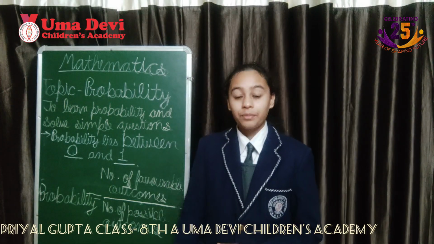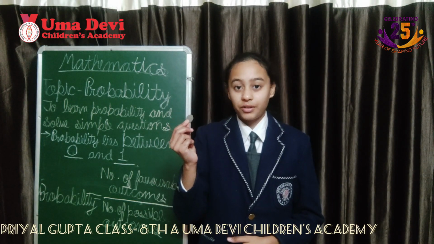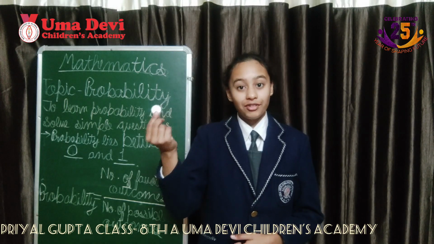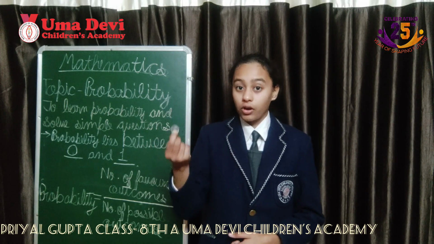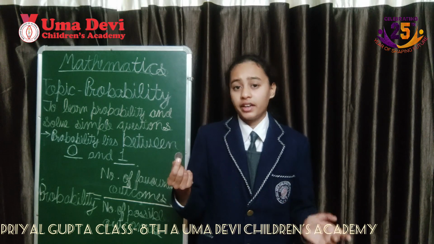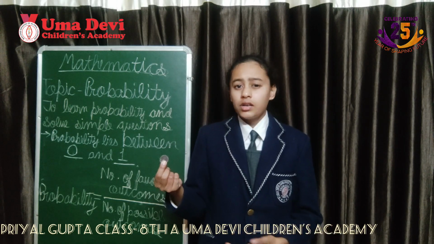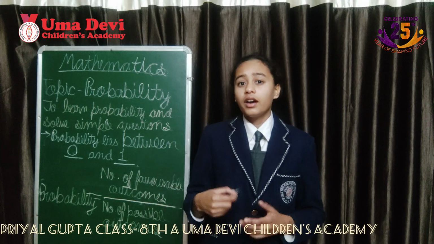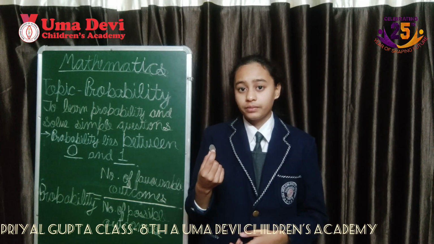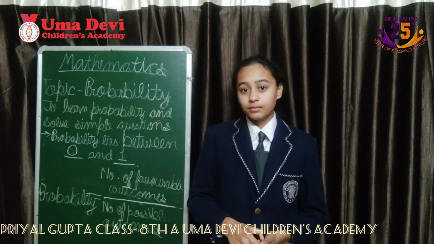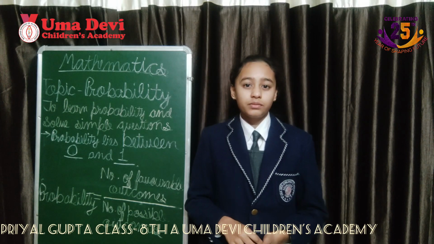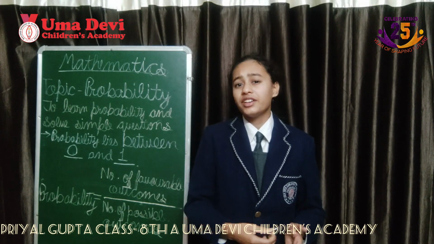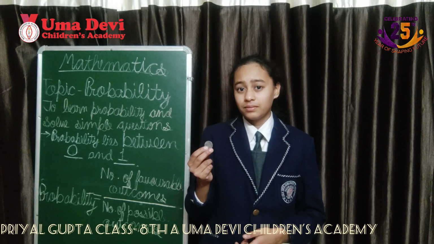Our first example is a toss of a fair coin. Here I have a fair coin with me. Tossing it would either give a head or a tail. So can you tell me what is the possibility of getting a head when I toss it? I don't know. No problem, but can you tell me in how many ways can we get a head? 1.